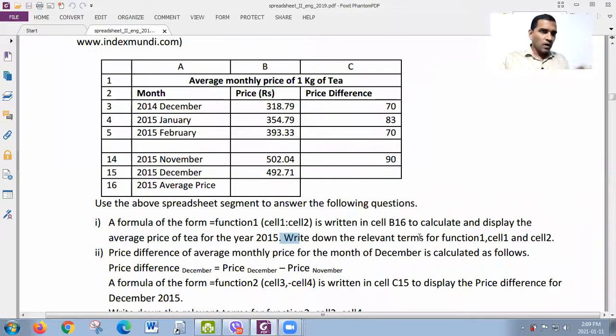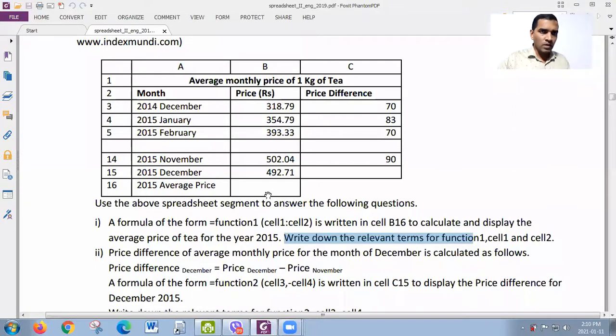Before answering this question, let's write the function in B16 directly. We know how to find the average, right? So ignore the question for a while, ignore that last sentence, write down the relevant terms of function 1, cell 1, cell 2. That may be the question, but ignore that for a while. So now we will try to write the function directly in B16.